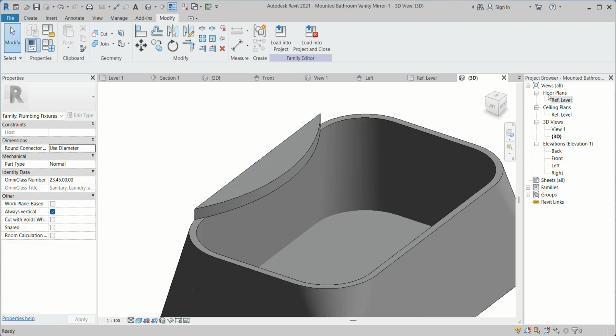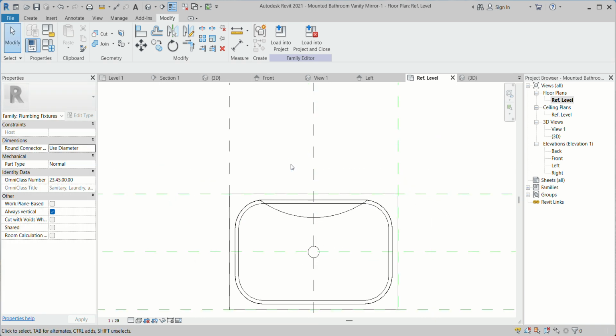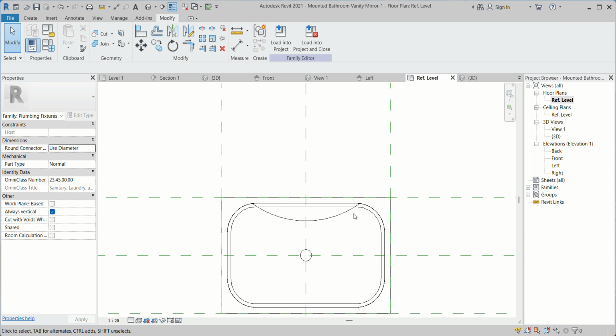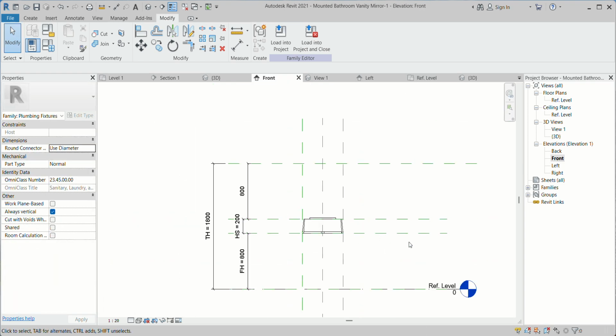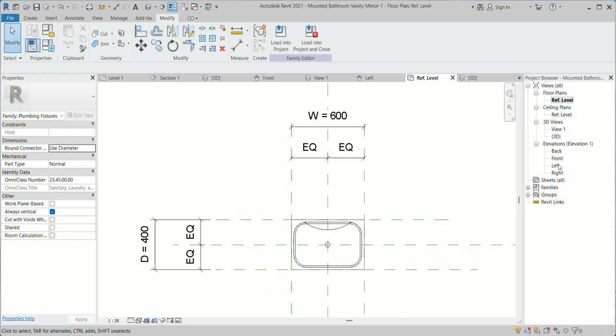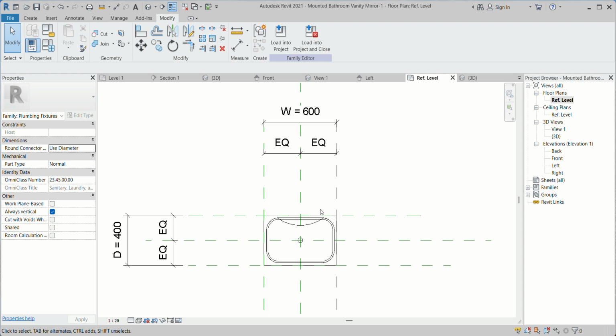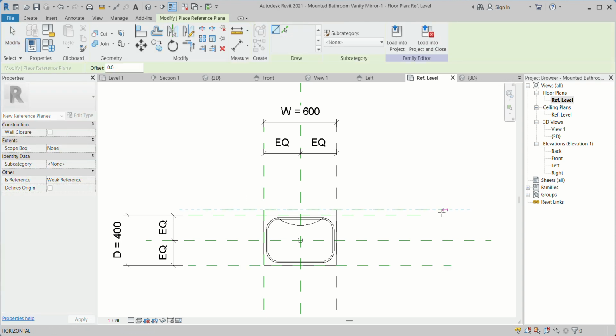So here also, I can add any additional fittings. Right. So I can go back to my front. So 1 and 2 is done. Now I can go back again here. So here I can create one more reference plane.